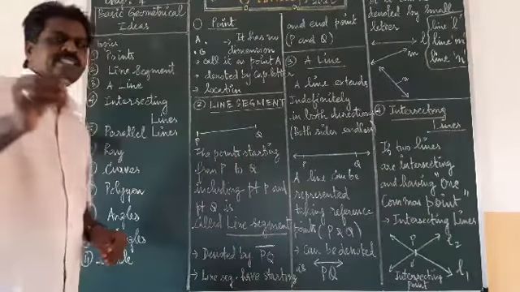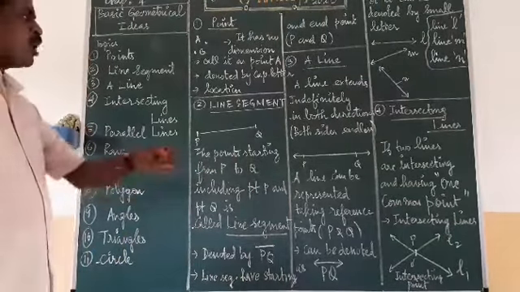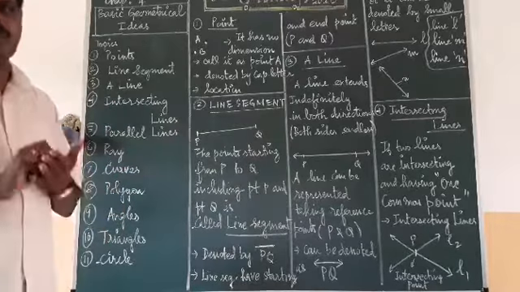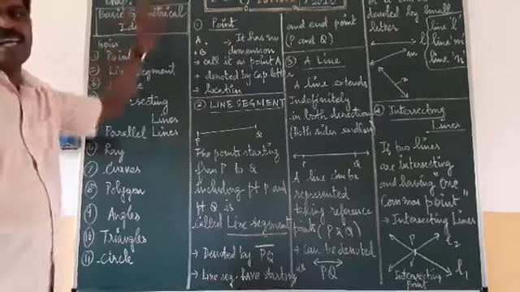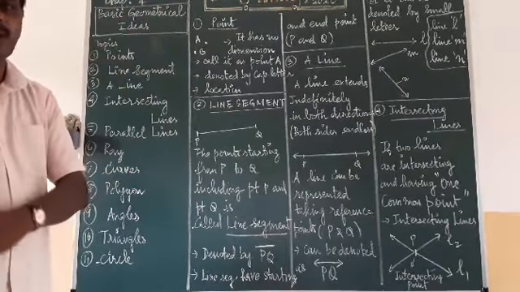What is the new chapter? Very simple chapter, this one. One is a small definition you are going to write, and a small drawing you are going to do. What is the chapter name? Basic geometrical ideas. Basic geometry means what?